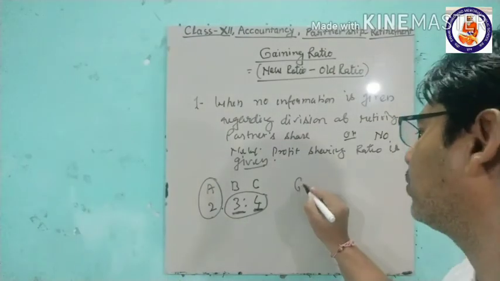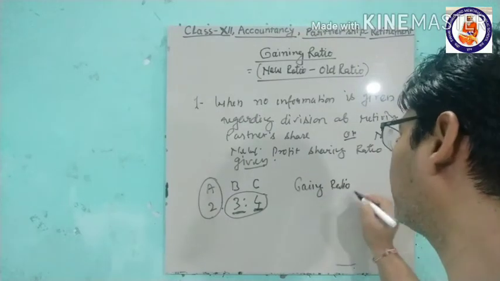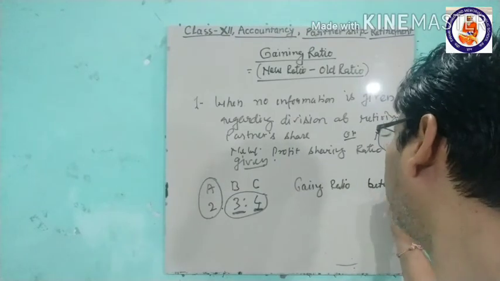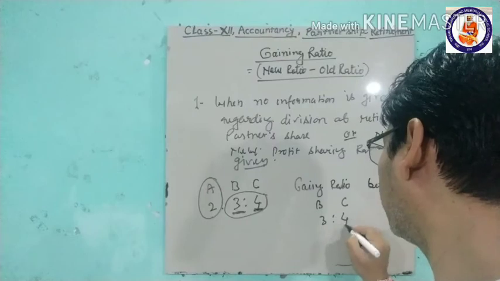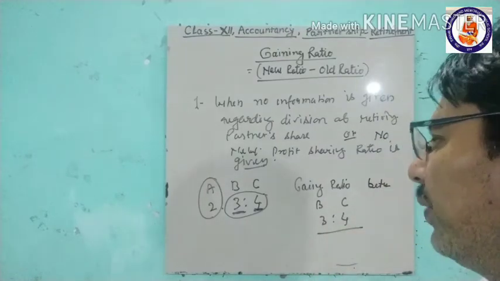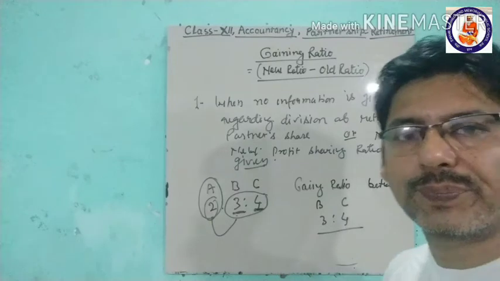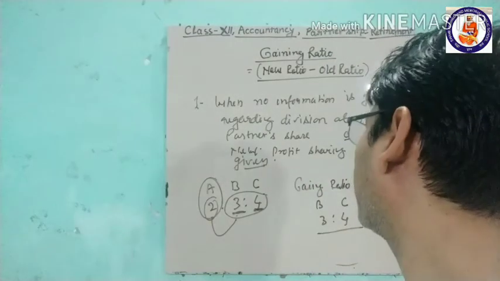So the gaining ratio between B and C will be 3:4. This is the gaining ratio, because this share will be taken by them in this ratio only. There is no need to calculate.